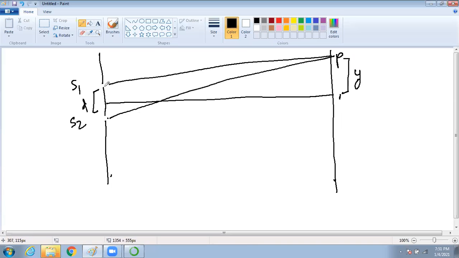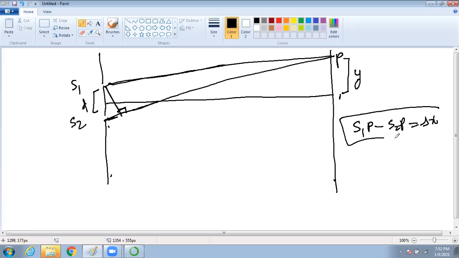Now tell me, if I draw a perpendicular on this, with S1P and S2P, the difference between these two distances is what? The path difference. That means S1P has traveled further, more travel. The difference between these distances is called delta x. That is called the path difference. Clear?